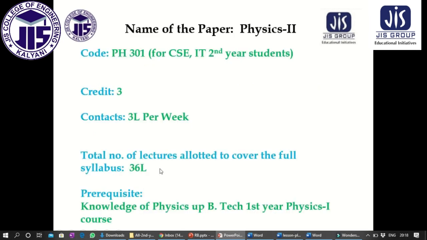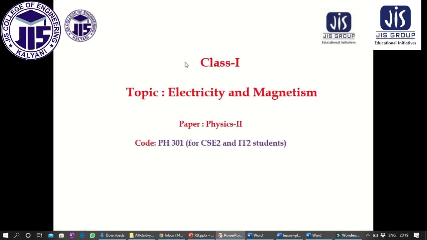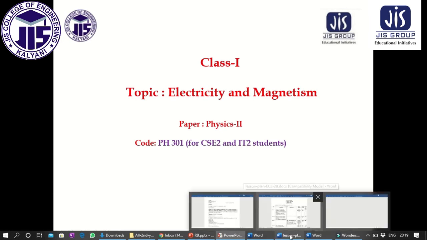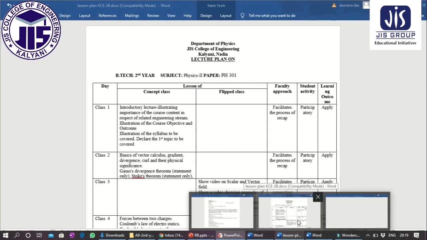This is the name of the paper, Physics 2, which I already mentioned. This is the paper code PH301, 3 credit, 3L means 3 lectures per week, and the total number of lectures will be 36. Now we'll discuss a very new chapter, electricity and magnetism. That will be your first class. But before that, let me show you the lesson plan.